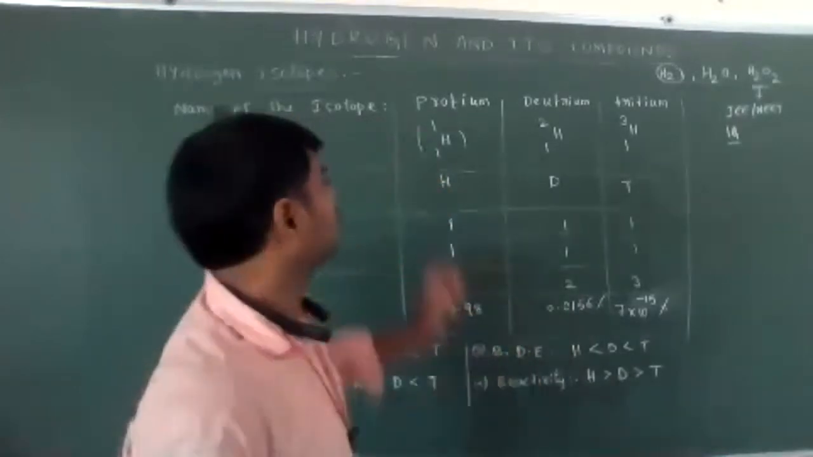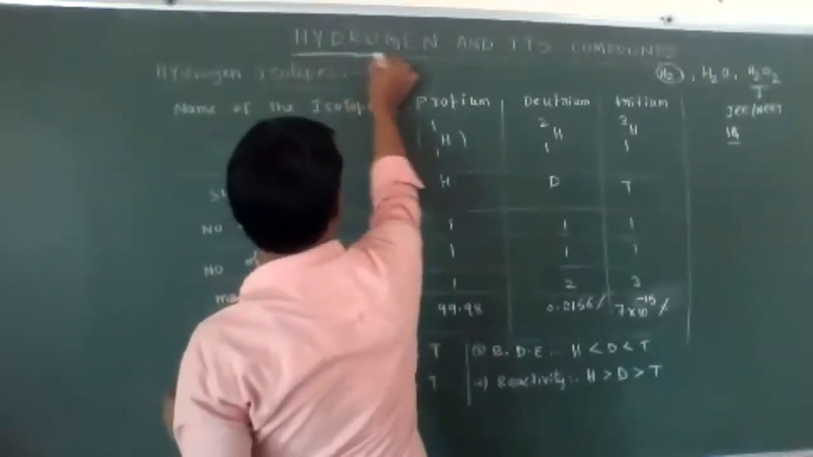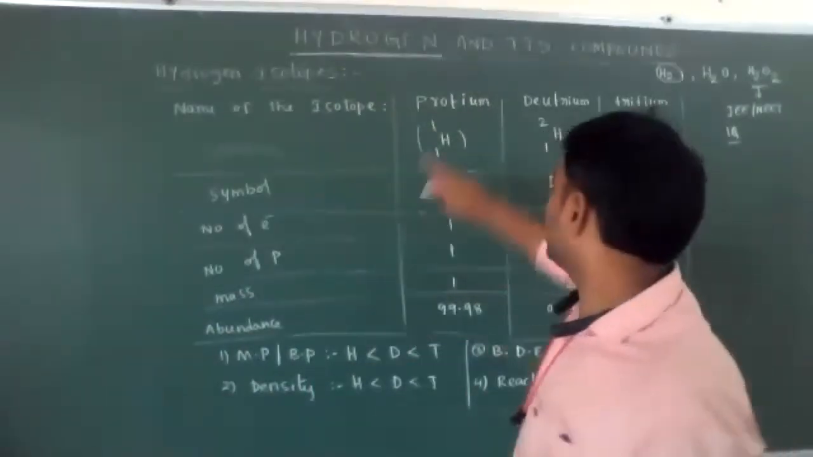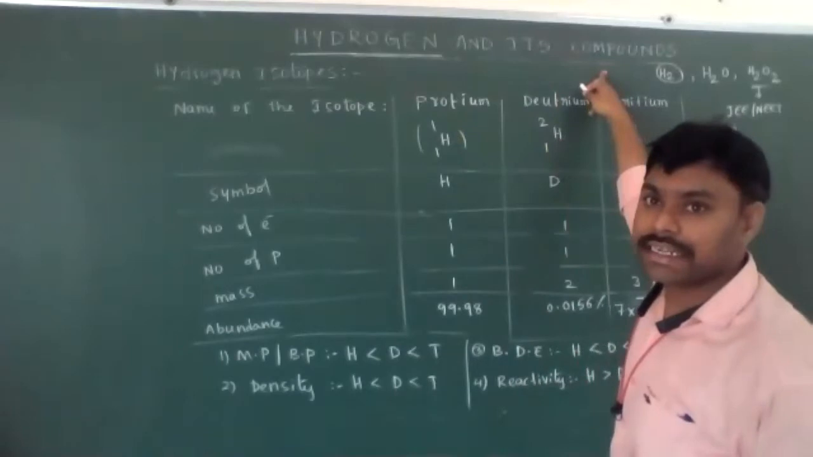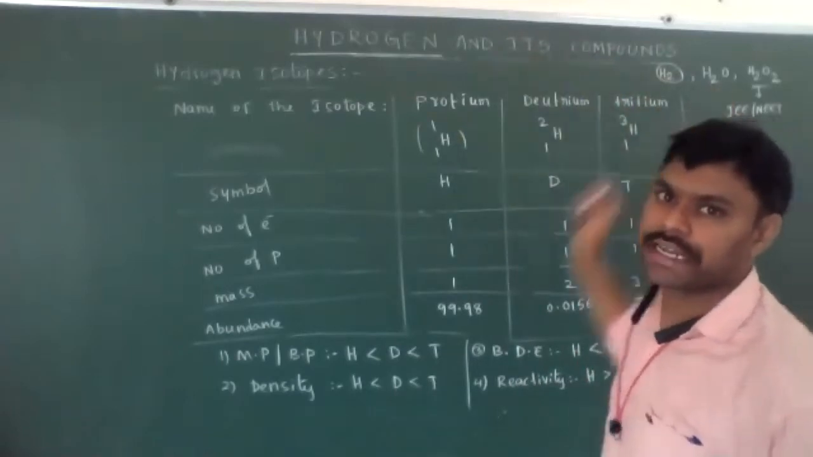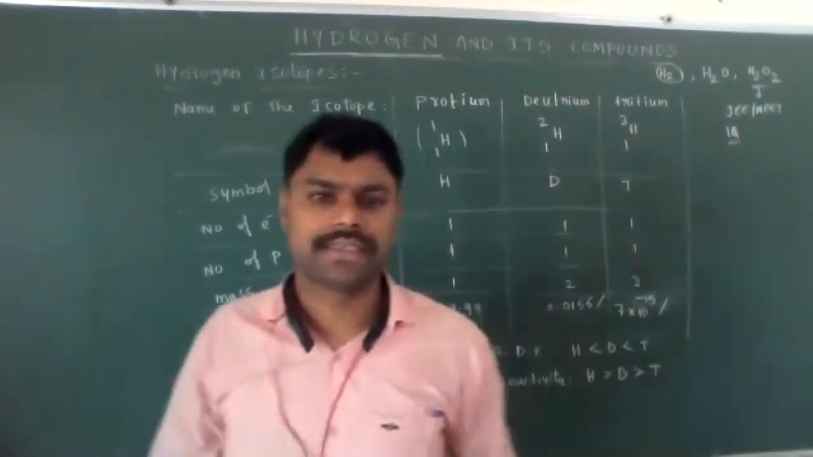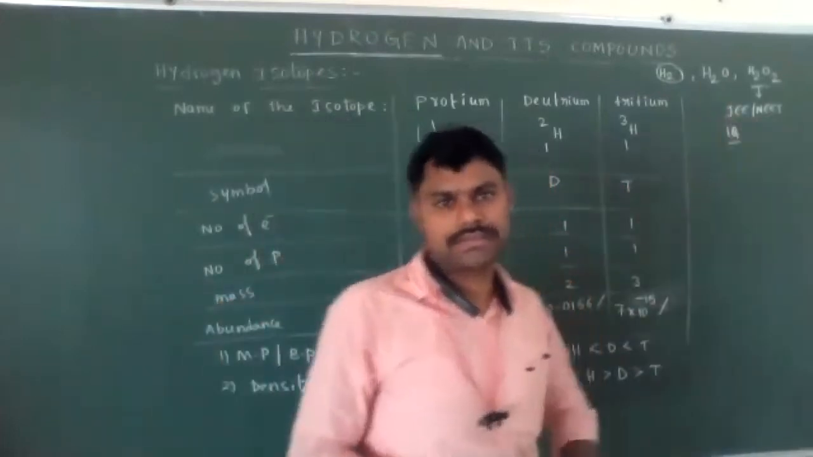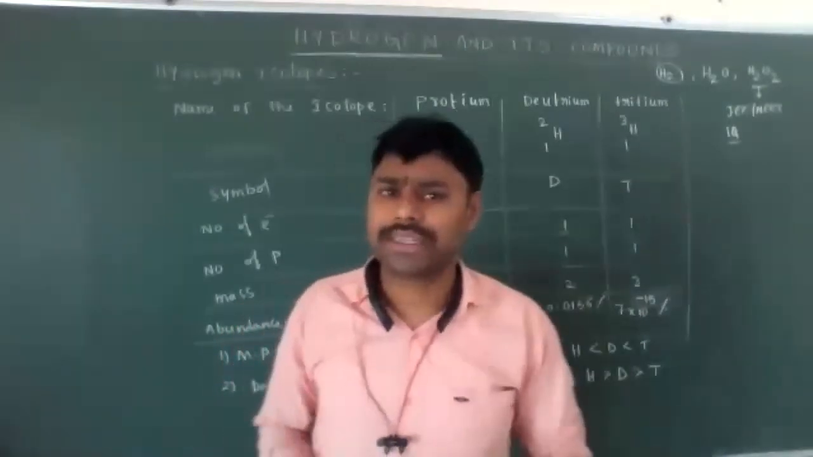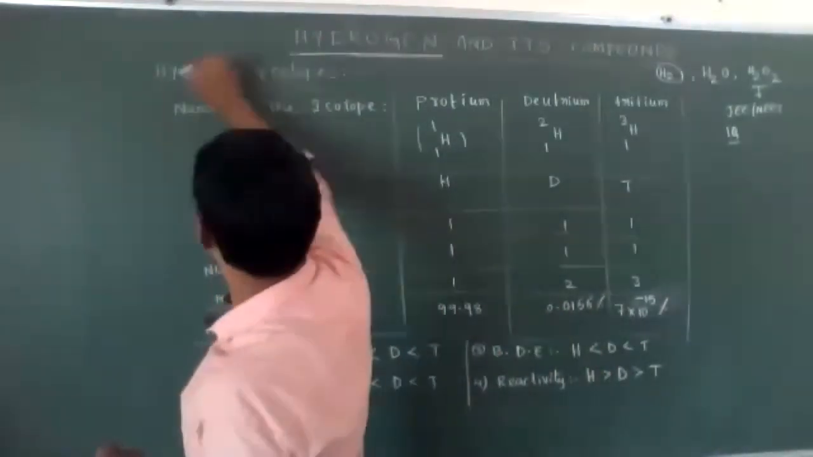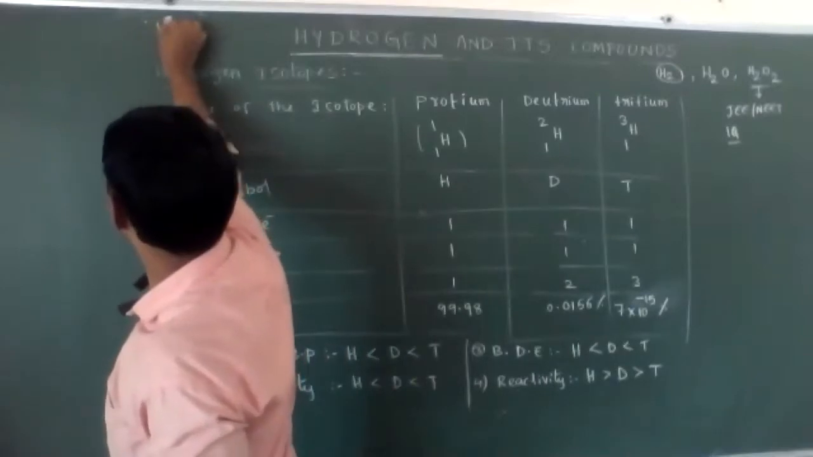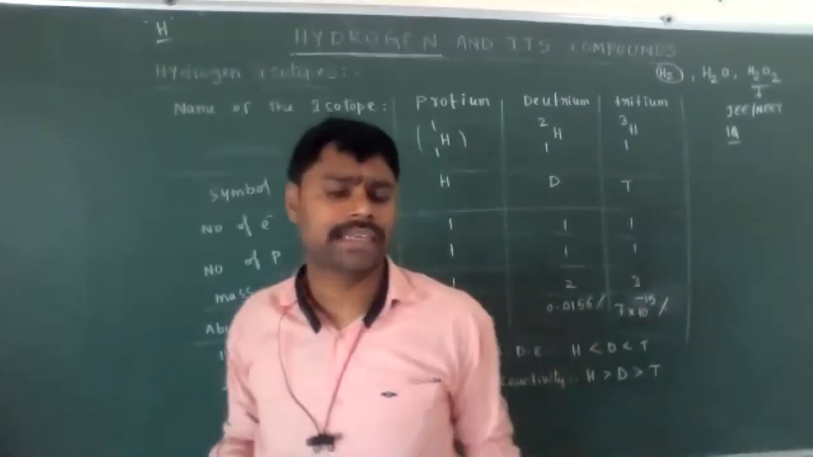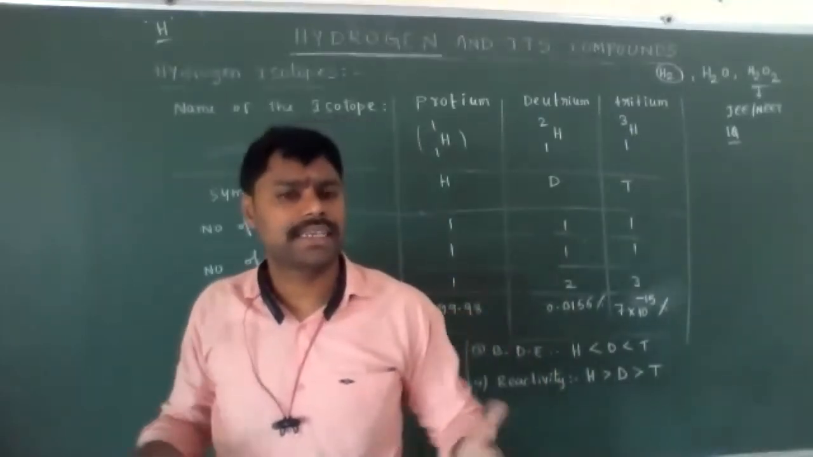Okay students, first we will discuss hydrogen, H2, and later the hydrogen-containing compounds like the water molecule and H2O2, their preparations, properties and structure. First, hydrogen. What is the symbol of hydrogen, dear students? H. But in the universe hydrogen does not exist in the atomic state.